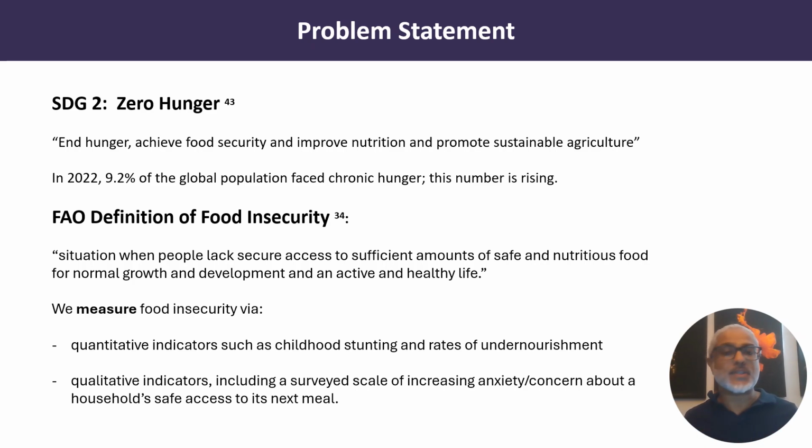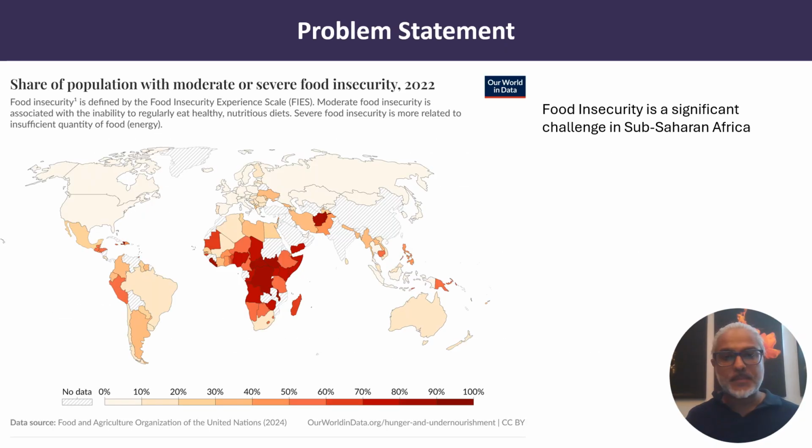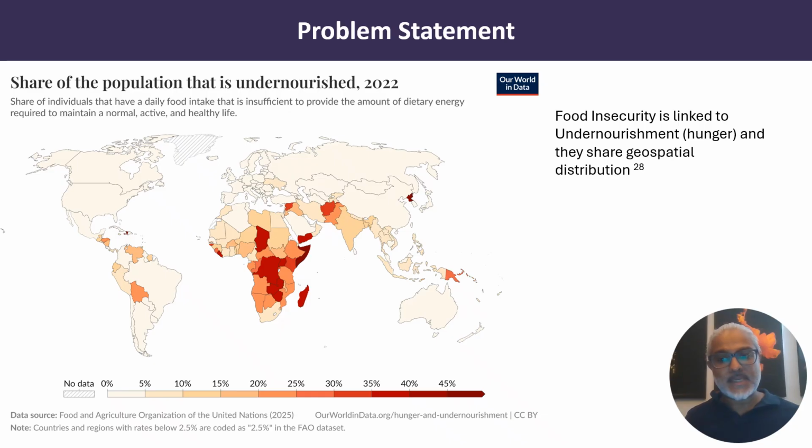We measure food insecurity via quantitative indicators like rates of undernourishment, which is essentially hunger, or childhood stunting, or qualitative indicators like a surveyed scale of increasing concern in a household with their ability to access their next meal. This graphic demonstrates that food insecurity is a significant challenge in sub-Saharan Africa. And this one demonstrates that food insecurity and hunger share geospatial distribution, and in fact they have a causal link.